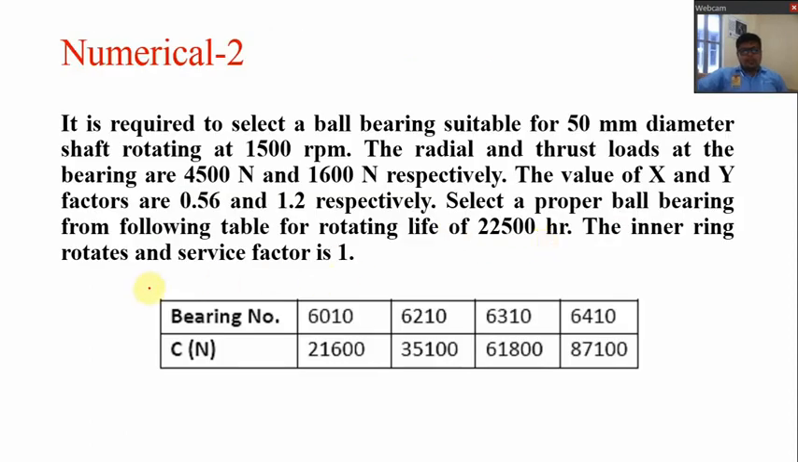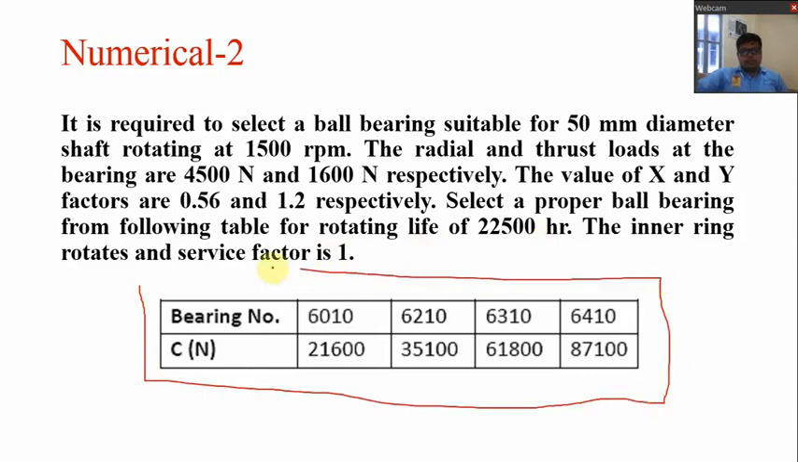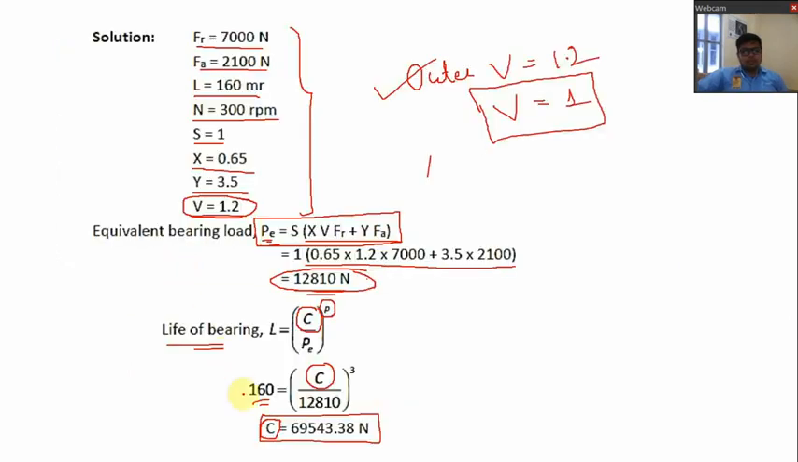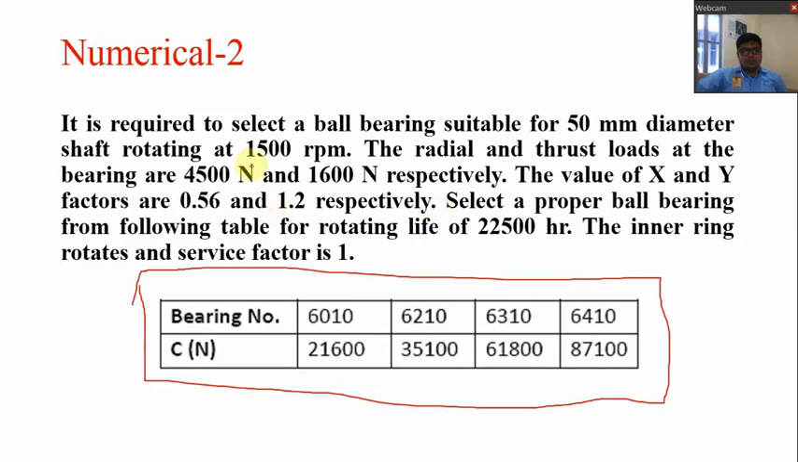Okay. Now in the next numerical, here you can see that one table is given and some of the values are already given in the data. But suppose it is not given, then these values can be found out with the use of the design data book. In the first numerical, what did we find out? Dynamic load carrying capacity.